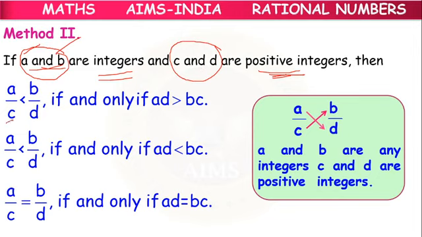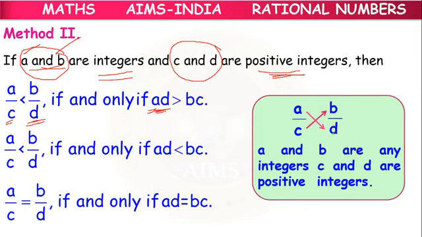Because C and D are taken in the place of the denominator. And some conditions will apply. So directly we can tell A by C is less than B by D if the product AD is greater than the product BC.